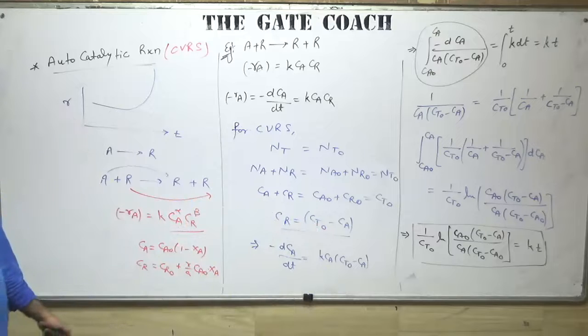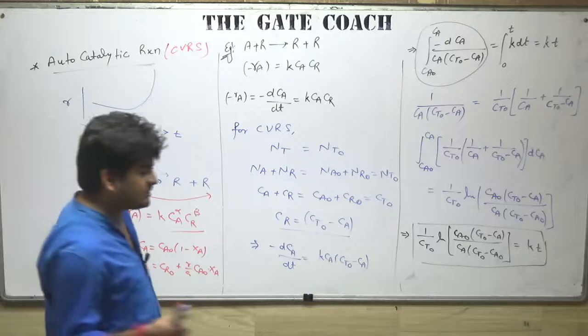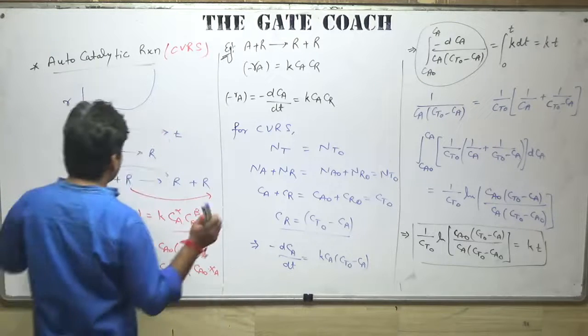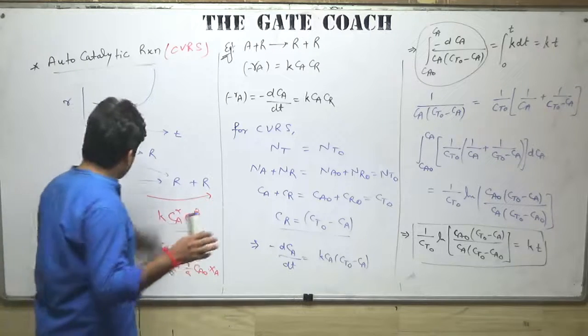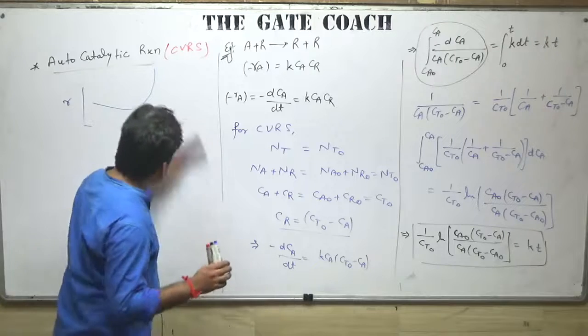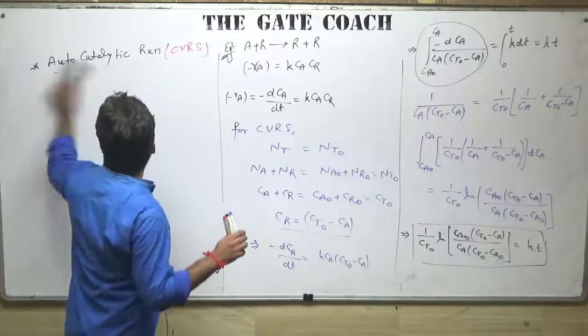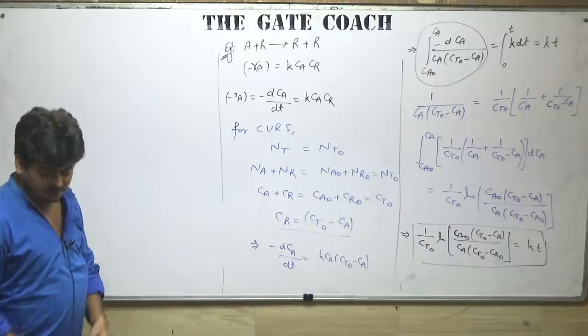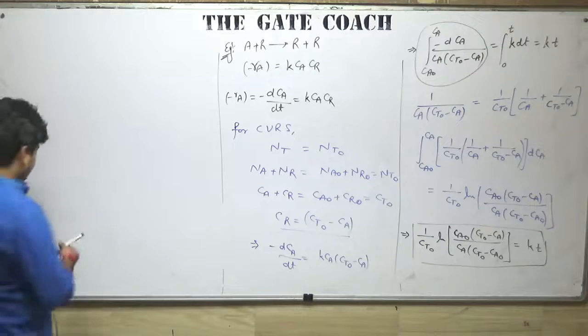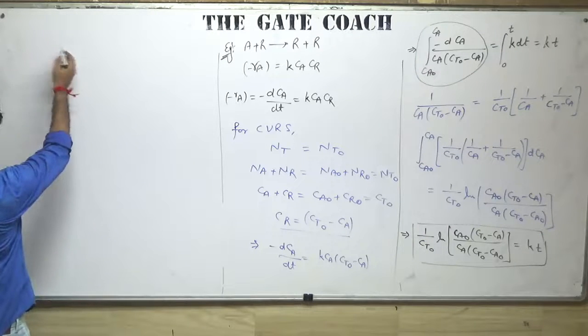Now let's talk about the autocatalytic reaction. There are some points, some characteristics of the autocatalytic reaction which you should know, and to understand those characteristics, let's take one simple example. What are the characteristics?